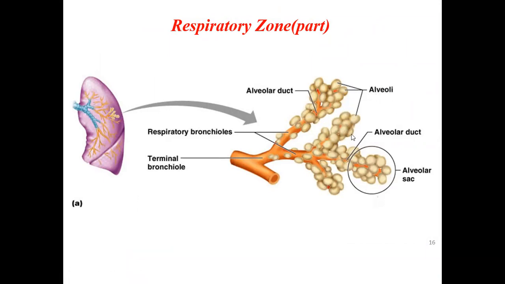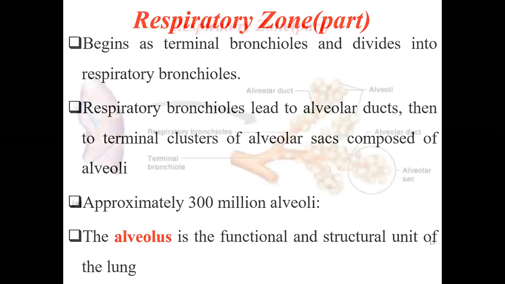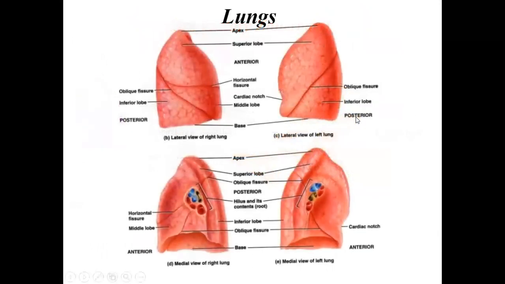These are the alveoli. Approximately 300 million alveoli are present, including both the lungs, actually, in each human being. Okay, there are 300 million alveoli. The alveolus, as I said, is the functional and structural unit of the lung. So the main functional or structural unit of the lung is the alveolus, and these are around 300 million in both the lungs in each human being. These are the alveoli, small sacs where the actual respiration takes place.